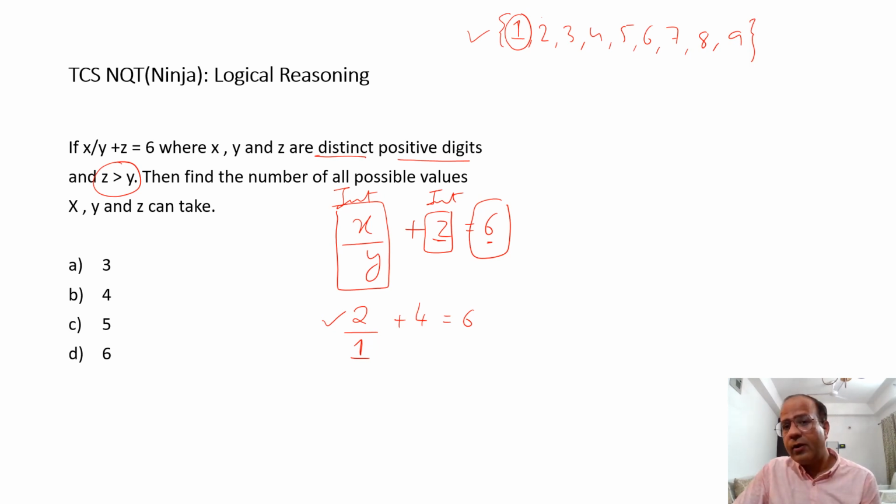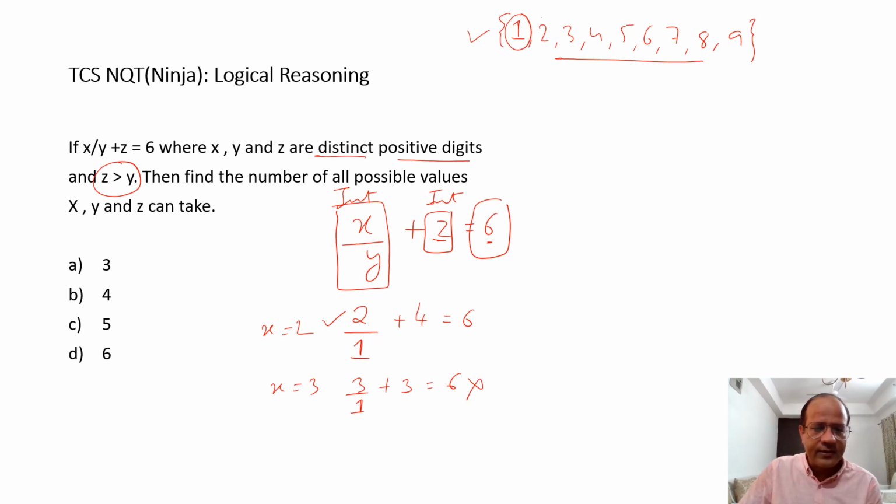Fine, it worked for x being 2. With x being 2, I cannot choose the other digits because then it is going to be fractions. Then I go for x being 3. That's how I'm checking. If x is 3, I'll say 3 by 1, then I need to add a 3 to make it 6, but then the digits are not distinct, so it is not going to work. Can I do 3 by 2? No, it is not going to work. 3 is a prime number, so if you divide it by something other than 1, it is going to be a fraction. So I'm done with 3 as well.